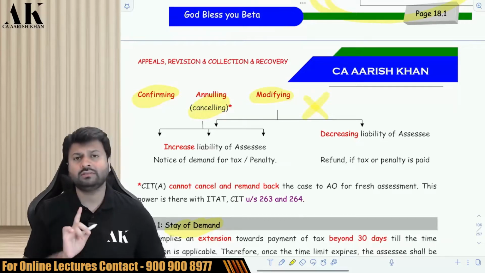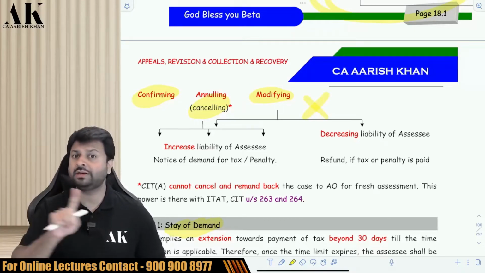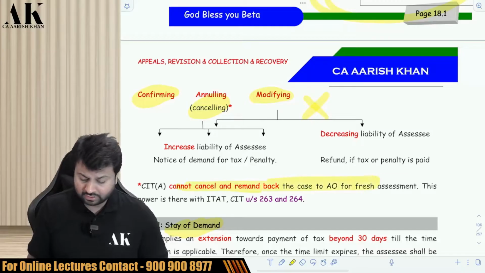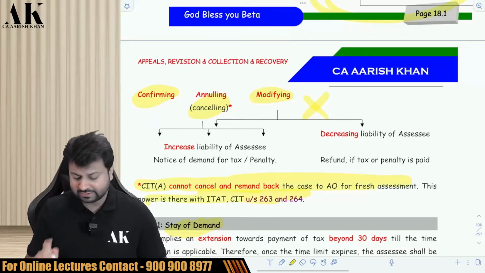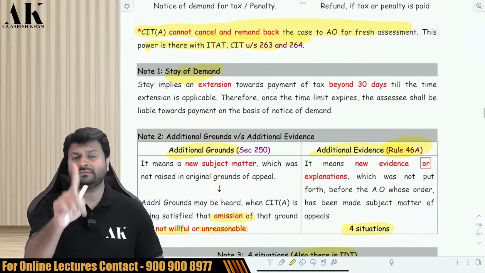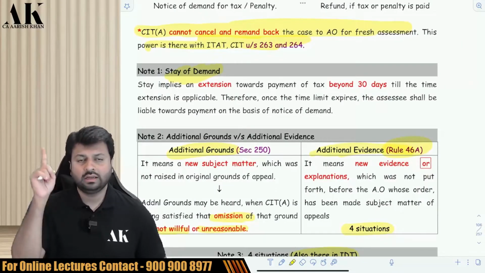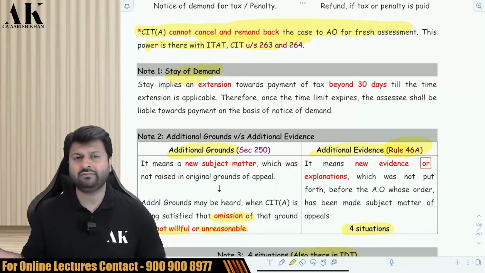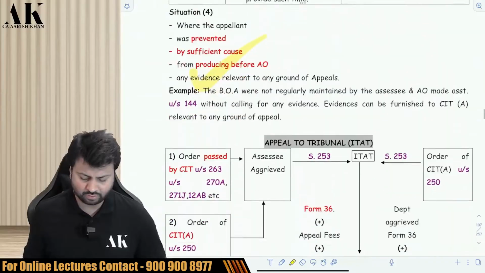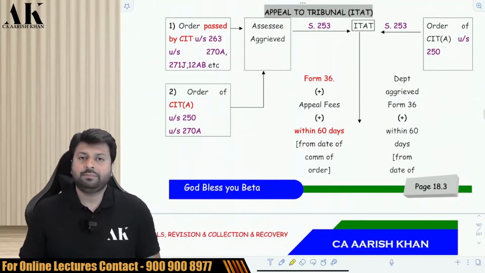But CIT appeal does not have the power to cancel and redirect a fresh assessment to the assessing officer. That power is available with ITAT, CIT under 263 and CIT under 264. Cancelling the assessment of AO and redirecting for fresh assessment is not a power with CIT appeal. Okay. Now, next. Appeal to tribunal.